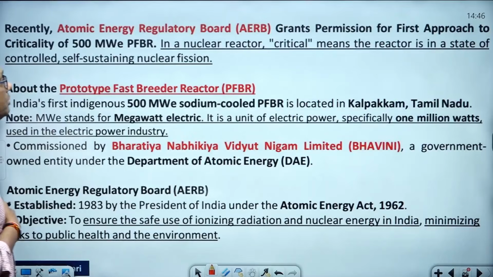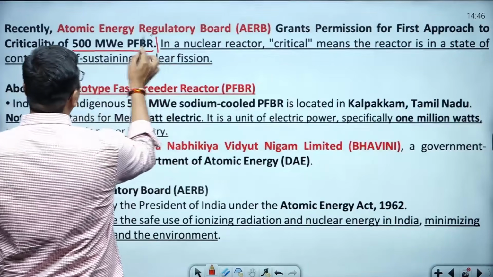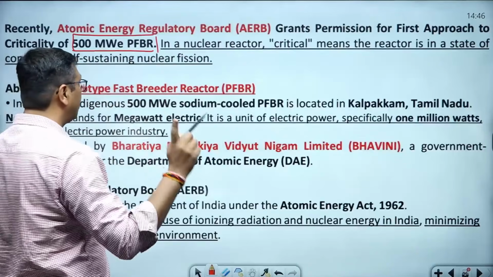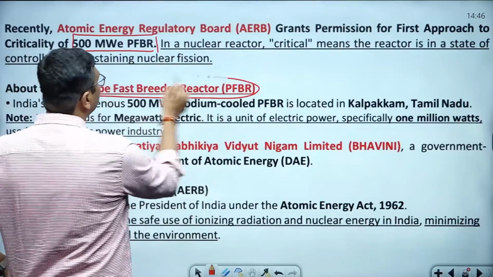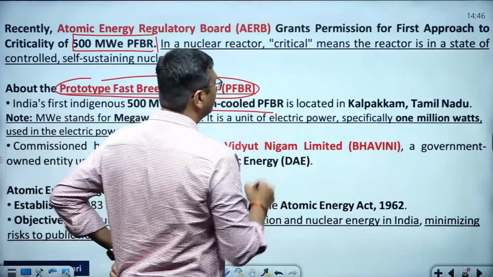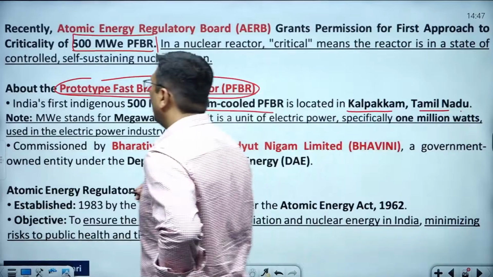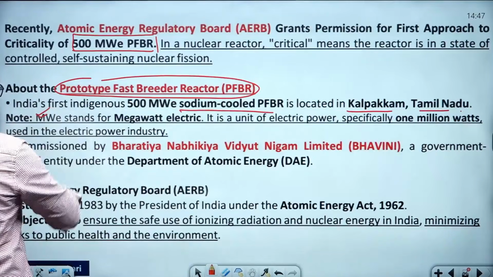The Atomic Energy Regulatory Board granted permission for the first approach to criticality of the 500 megawatt prototype fast breeder reactor at Kalpakkam, Tamil Nadu. Why prototype? Because it is an experimental type. Here the sodium cooled prototype fast breeder reactor will be set up at Kalpakkam, and definitely it will help fulfill our energy demand.